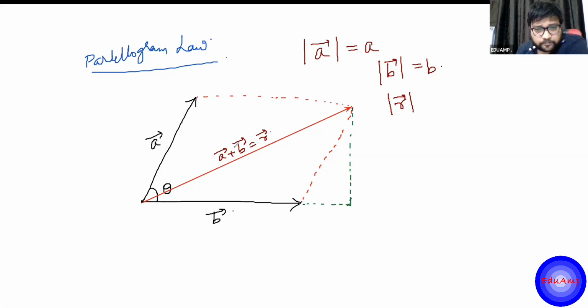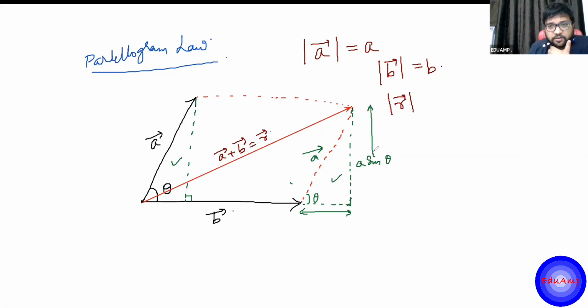So again, now see what is going to be the length of this one. If I draw a perpendicular here also, now this triangle is congruent to this triangle. You can use simple geometry. This is theta, and this is the same. This is just parallel. This is a vector only, basically, right? So this will become a sine theta. This length is a sine theta. Simple trigonometry I'm using, right? And this is a cos theta.